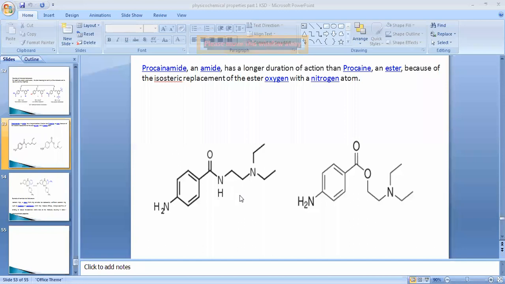So similarly, due to this bioisosteric replacement, we can increase the selectivity, decrease unwanted side effects, and increase activity also. So ultimately, we can see that these are all physicochemical properties which will affect the biological activity in various terminologies.